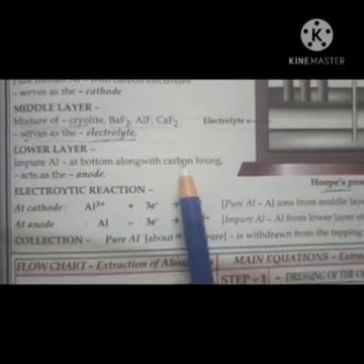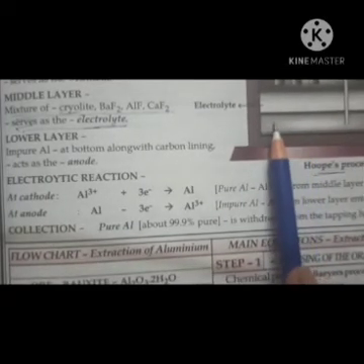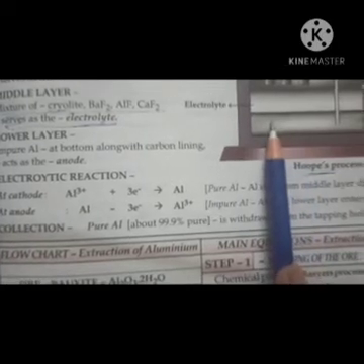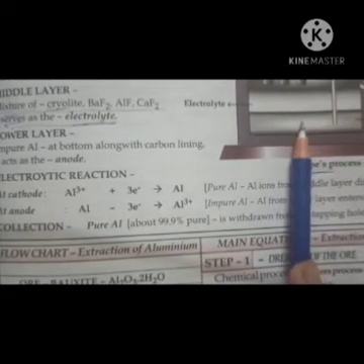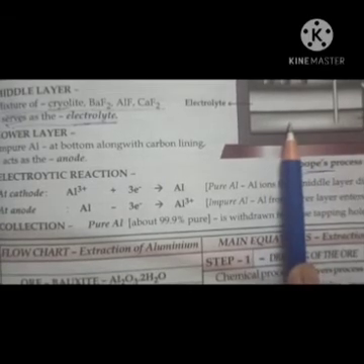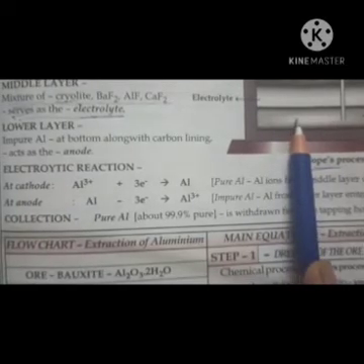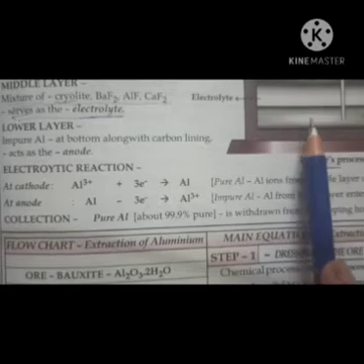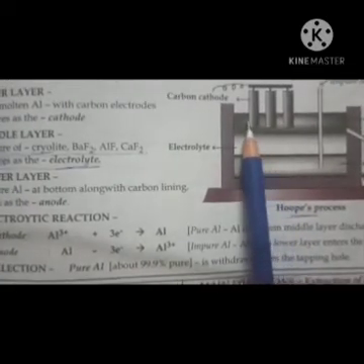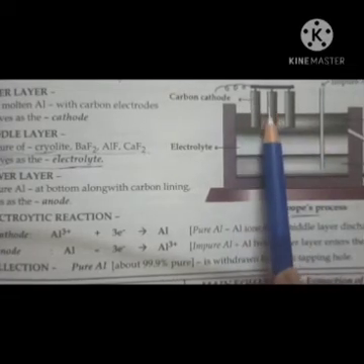The third, lower layer is the impure aluminium which we get after the Hall-Héroult process, and it serves as the anode. So what is the anode used in Hoope's process? Impure aluminium. And what is the cathode? Pure aluminium along with the carbon rods.